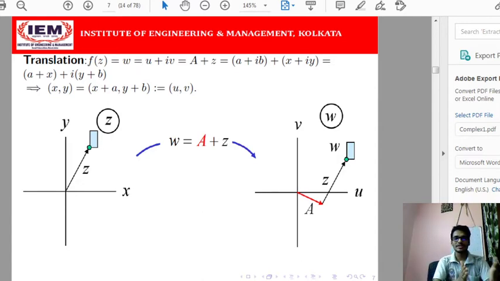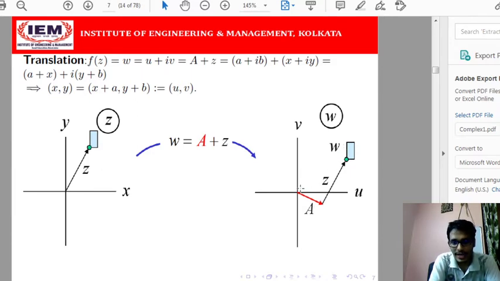What do we mean by the translation? If we shift the vector, that means we are translating, we are not rotating, we are just shifting the vector along a particular line, and it is called a translation. So here, the positional vector of z is starting from 0. First we start with a vector, then from this we go to a, then we go to this vector a plus z.